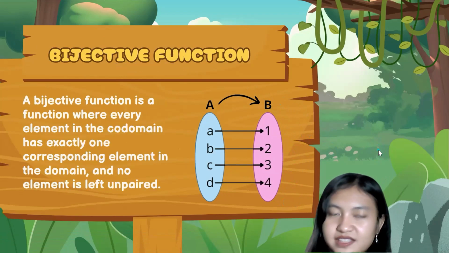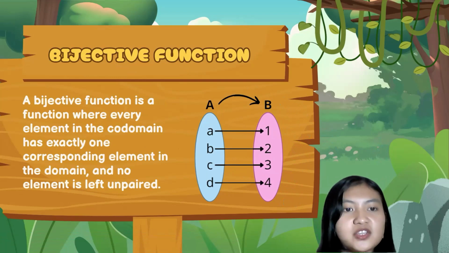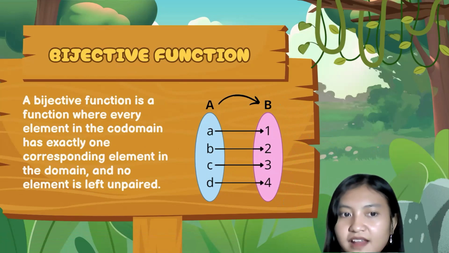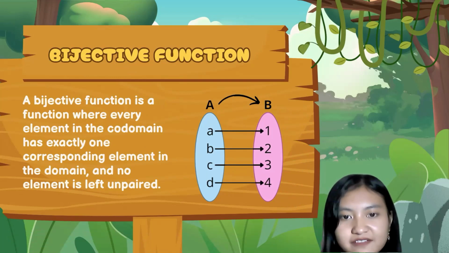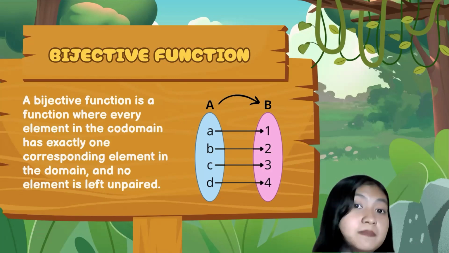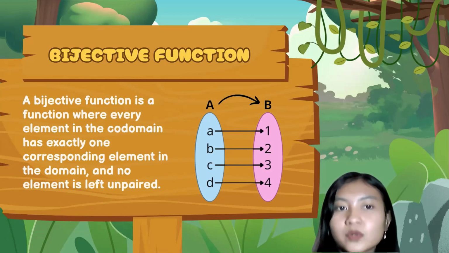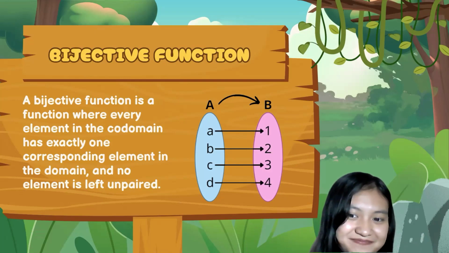Okay, the last one is the bijective function, where every element in the codomain has exactly one corresponding element in its domain, and no element is left unpaired. So a bijective function must fulfill the rules of both injective and surjective functions.